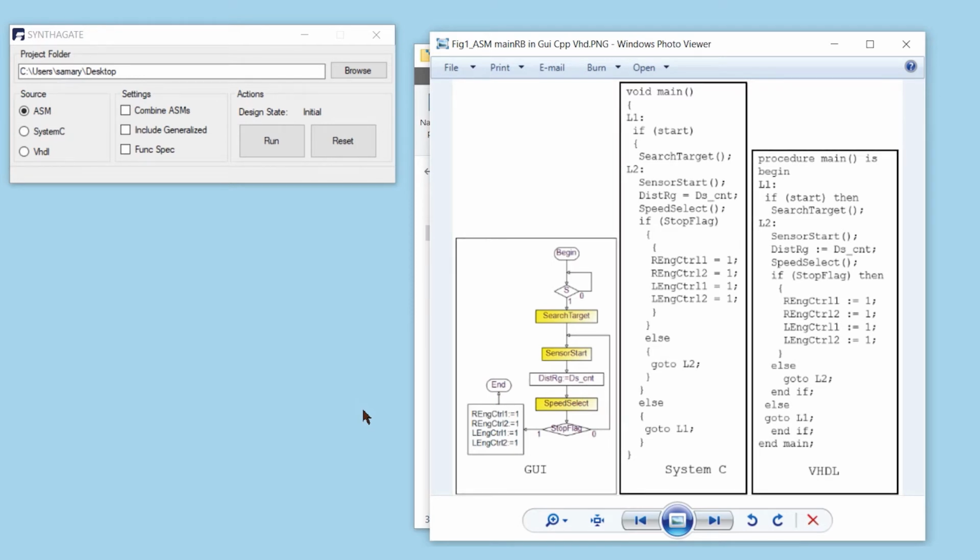The center and right images in this figure contain ISM presented as a text. They don't have definitions of ports, signals, or variables. We used operators of system C or VHDL to present our graph as texts. If you compare this text with the left image, you will understand that they present the same behavior.